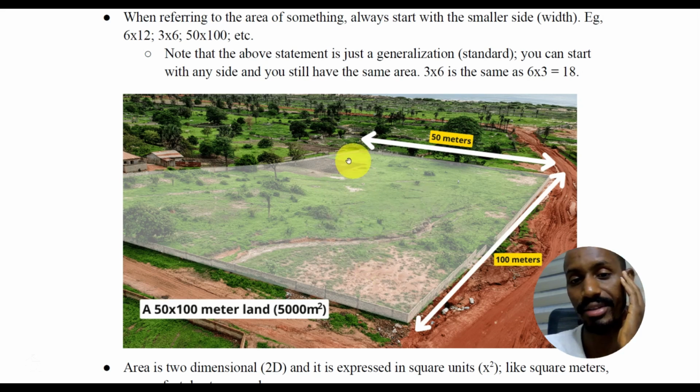It's probably the size of a football field. All right, because this is like a perfect rectangle shape, you have this side here is 100 meters and this side is 50 meters. That's why you have a 50 by 100 meter land.